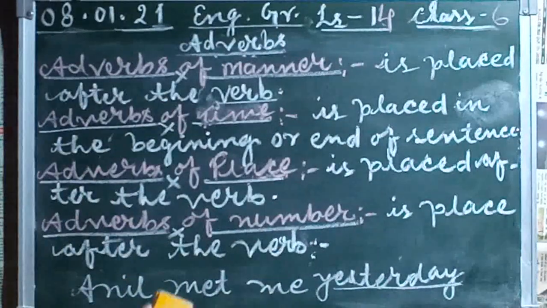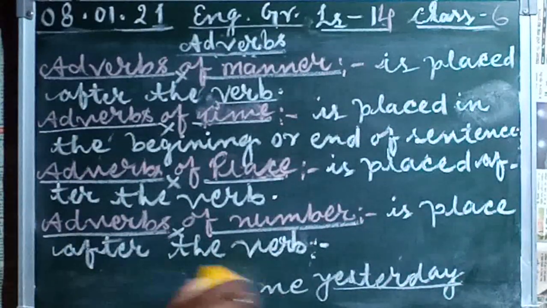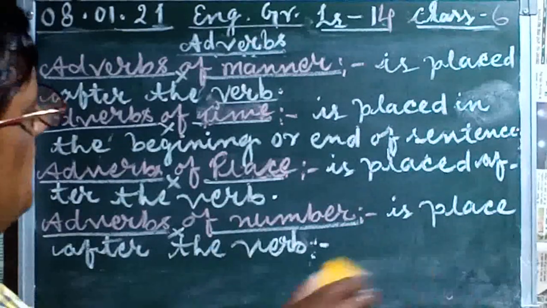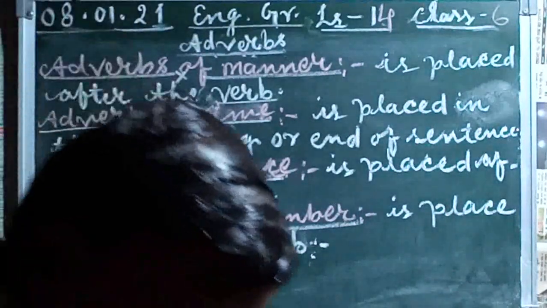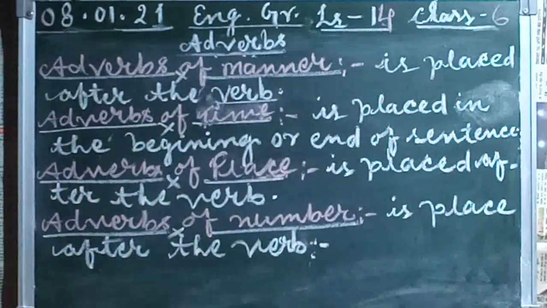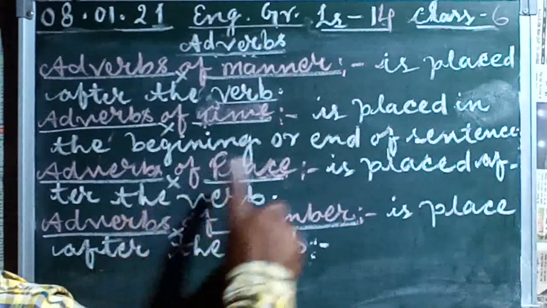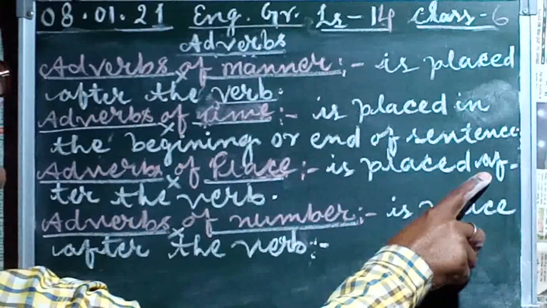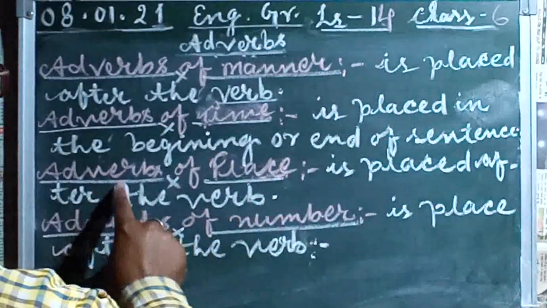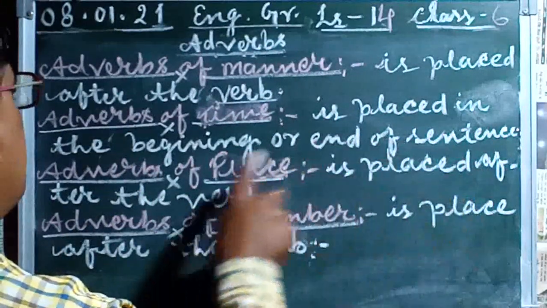Students, I am taking the next one also. Next I have to take adverbs of place. Adverbs of place are used after the verb.